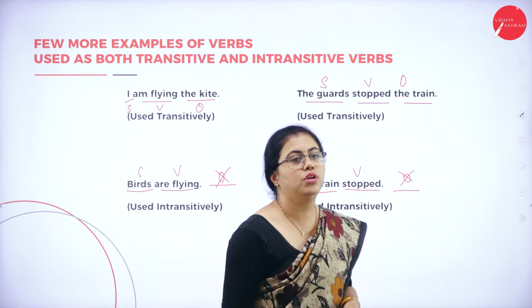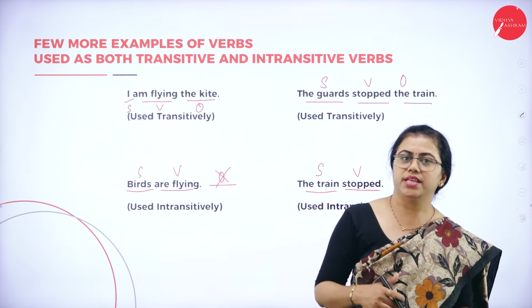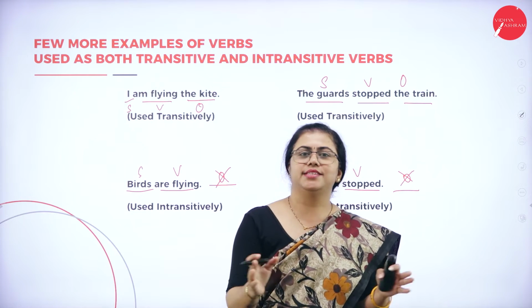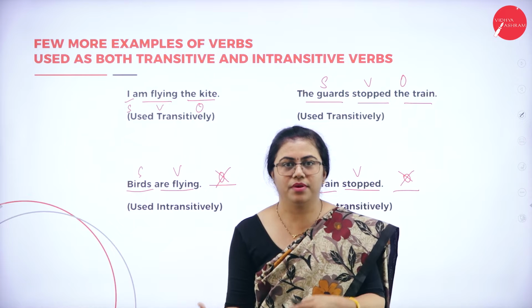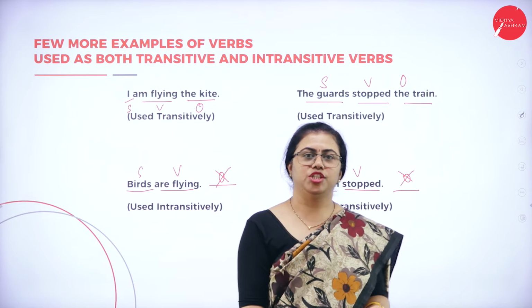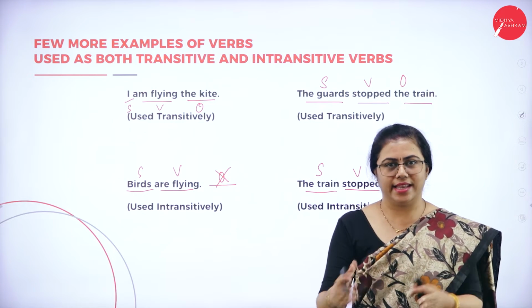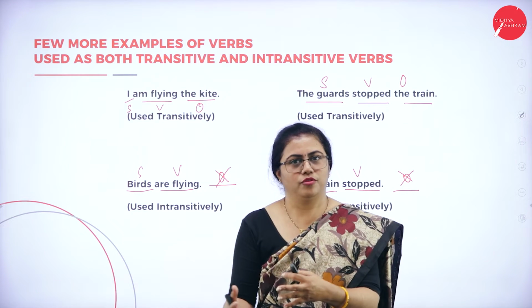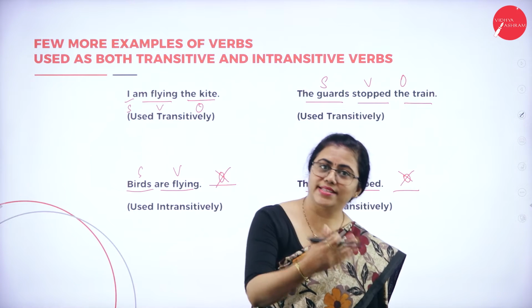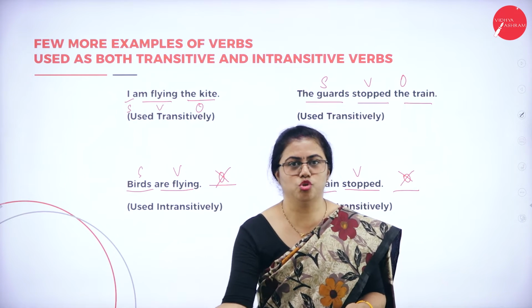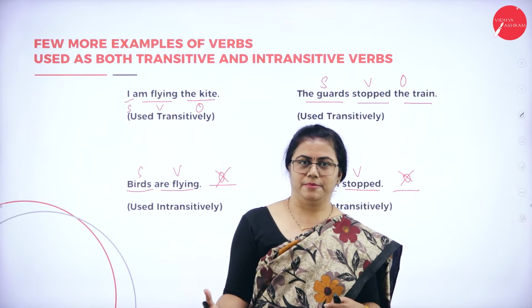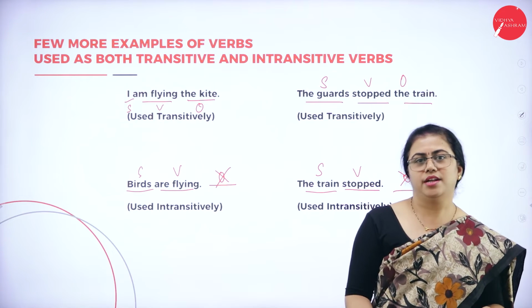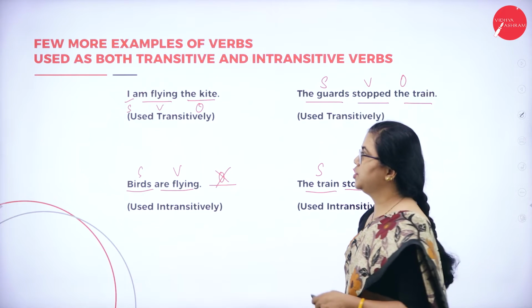There are few words that can be used as transitive and intransitive, but at the same time there are few words that have to be used as intransitive only. Laugh, sleep, all these can be used as intransitive only. You cannot have an object for that. I sleep. What do you sleep? You don't have an answer. I laugh. What did you laugh? You have no answer. You laugh at somebody, you laugh for some joke or something, but you cannot laugh somebody. You cannot have an object. So such words are there wherein you cannot use them as transitive verbs. They have to be used as intransitive verbs only.